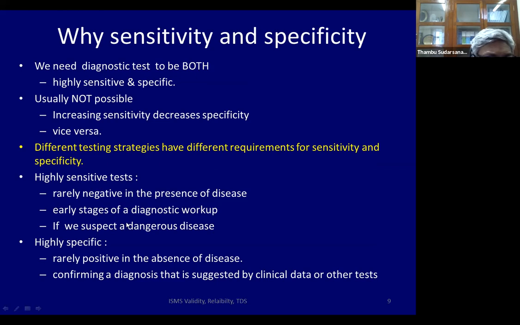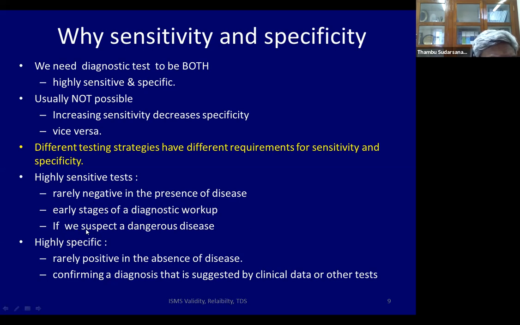Highly sensitive tests are rarely negative in the presence of disease. Early stages of a diagnostic workup is where we use highly sensitive tests, and if you suspect a dangerous disease. For example, HIV ELISA is highly sensitive, so it's rarely negative in the presence of disease.